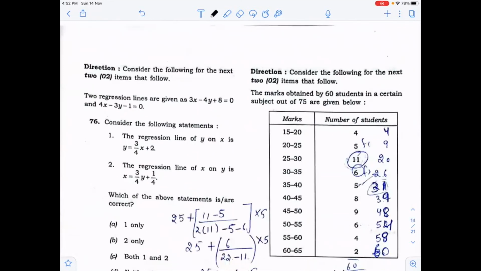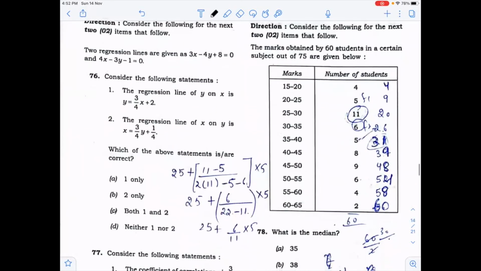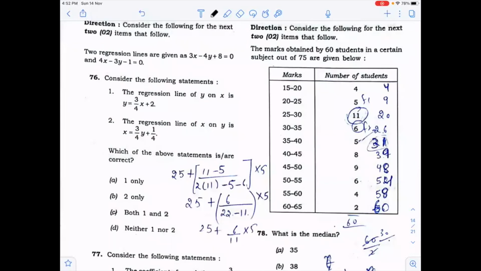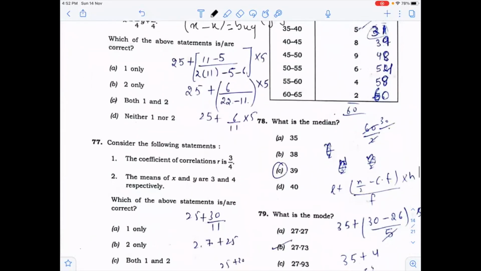Now the next one is, consider the following equations. You know that the regression line of y on x will be y minus y bar equals b(y on x) into (x minus x bar), and x minus x bar equals b(x on y) into (y minus y bar). By arranging this equation in the form of this, you will get the answer. That will be C.